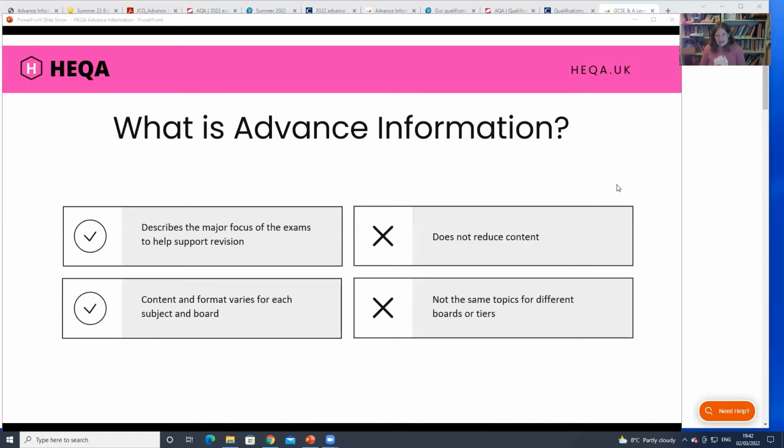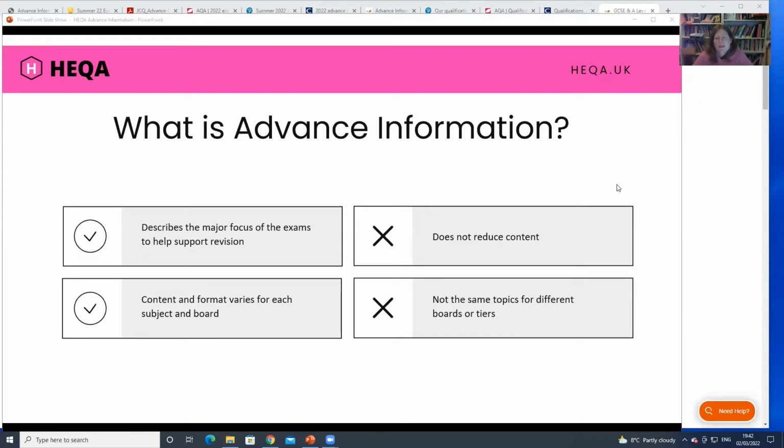And again, that doesn't necessarily mean there won't be anything about that topic. It usually means it just won't be a big mark question, a major area that they're going to ask about. So you ought to be able to match that advanced information against the spec and say, okay, these are the areas that I need to cover.